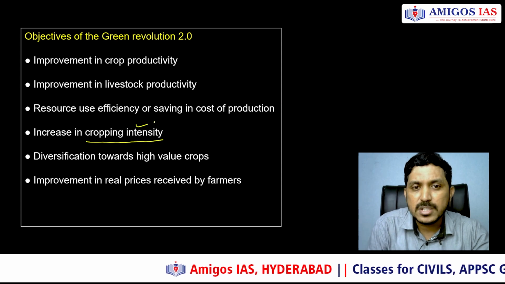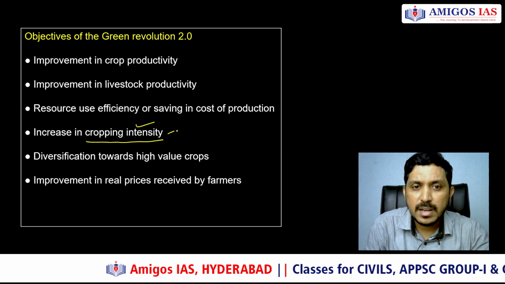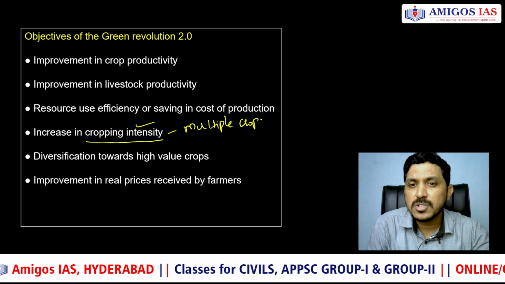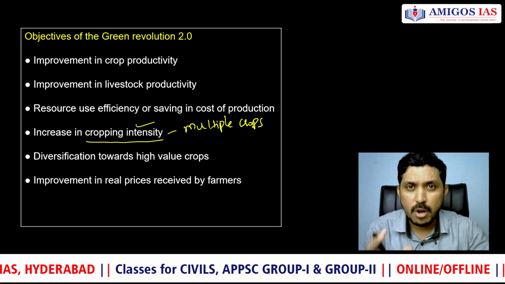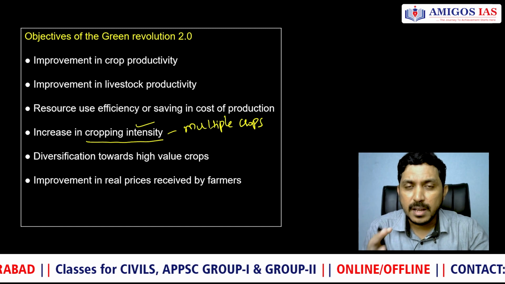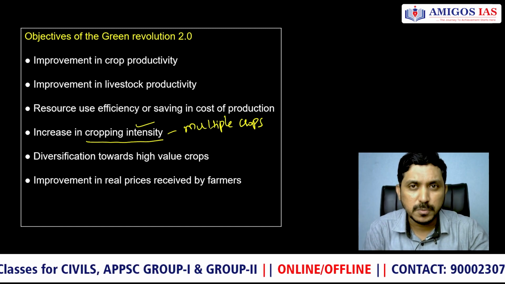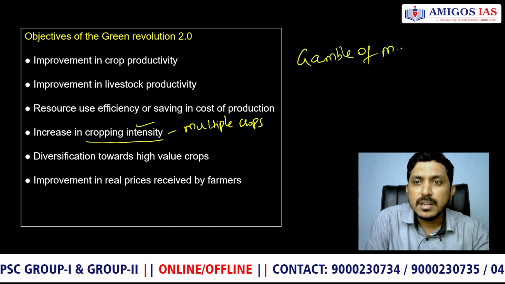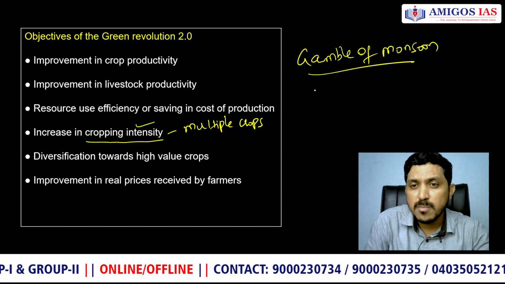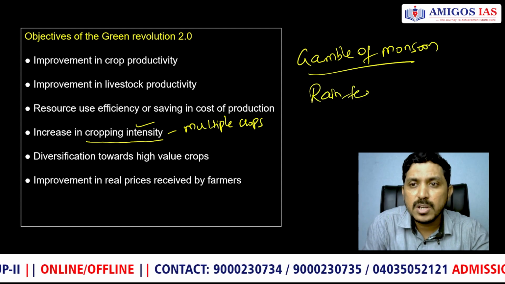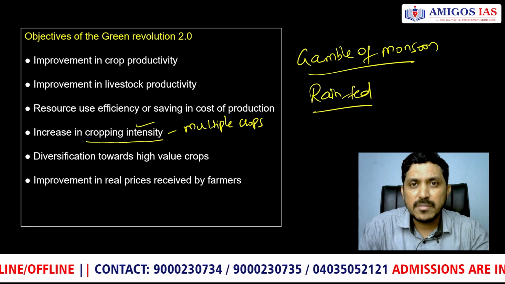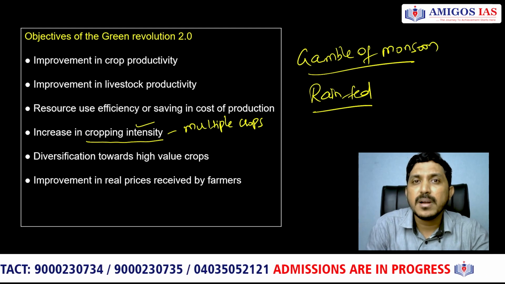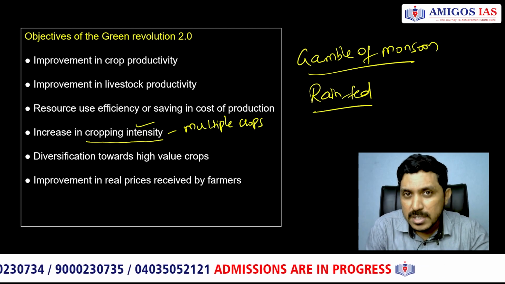Increasing cropping intensity. Cropping intensity here refers to having, for example, intercropping, with multiple crops instead of the traditional cycle of India. George Curzon famously remarked that Indian agriculture is nothing but a gamble of the monsoon. Gamble of the monsoon was a term used by Curzon. Why? Because Indian agriculture is mostly rain fed, and in the past only one crop per year used to be produced because of a lack of good irrigation facilities. Now, because we are improving irrigation facilities, we can have multiple cropping systems. So, cropping intensity has to be increased.